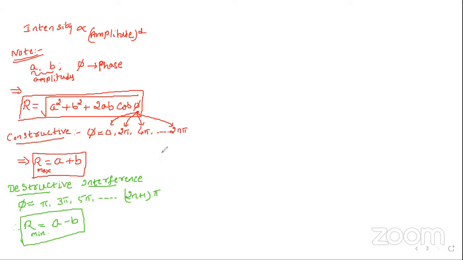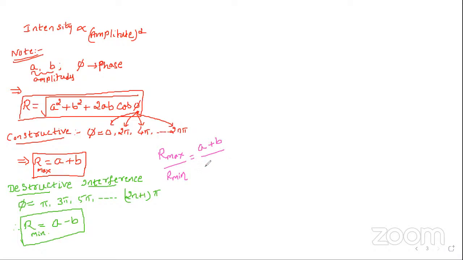Now, can you calculate what is R max divided by R minimum? What is the maximum amplitude of the resultant?